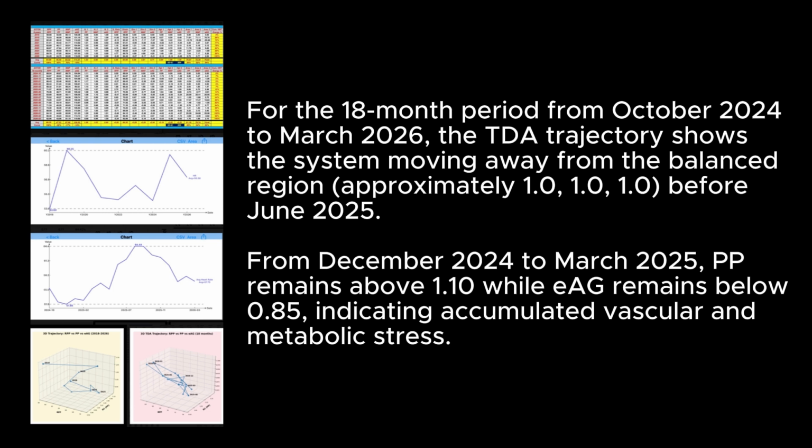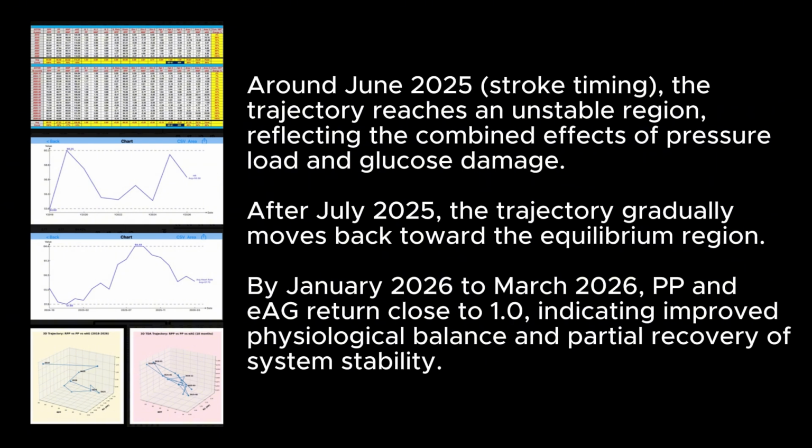For the 18-month period from October 2024 to March 2026, the TDA trajectory shows the system moving away from the balanced region, approximately 1.0, 1.0, 1.0, before June 2025. From December 2024 to March 2025, PP remains above 1.10 while EEG remains below 0.85, indicating accumulated vascular and metabolic stress. Around June 2025 stroke timing, the trajectory reaches an unstable region, reflecting the combined effects of pressure load and glucose damage. After July 2025, the trajectory gradually moves back toward the equilibrium region.